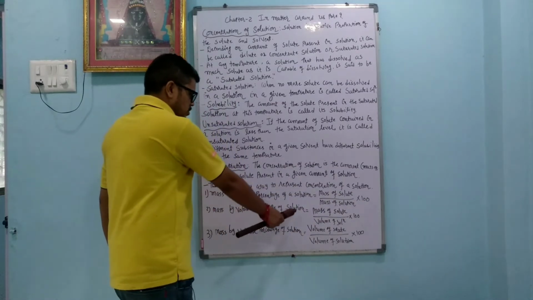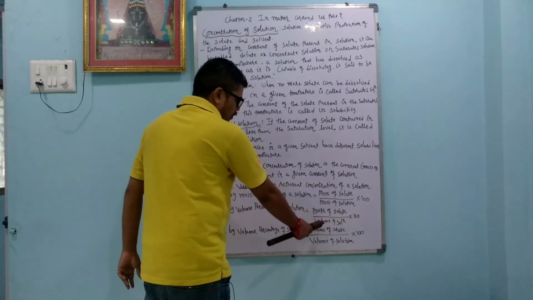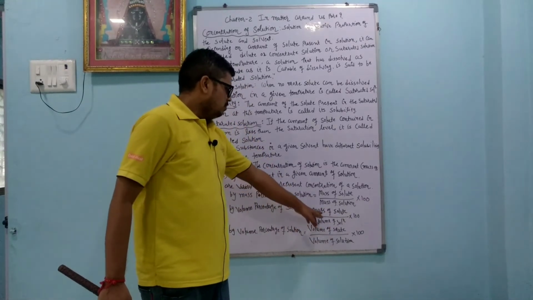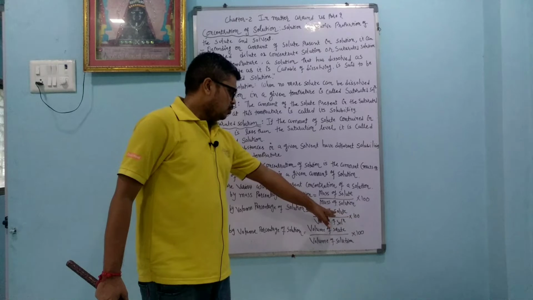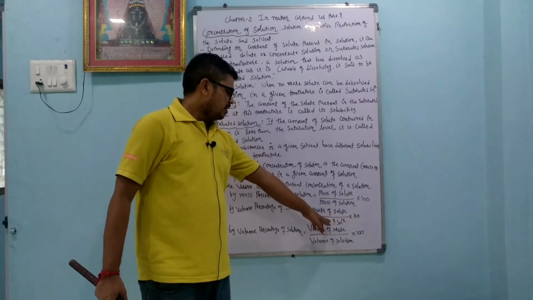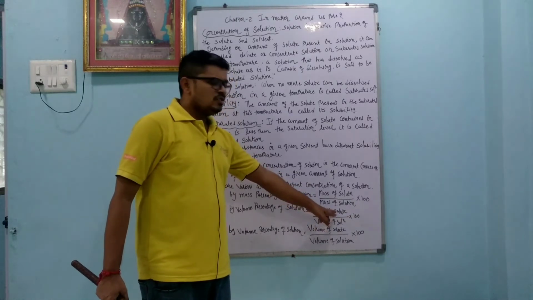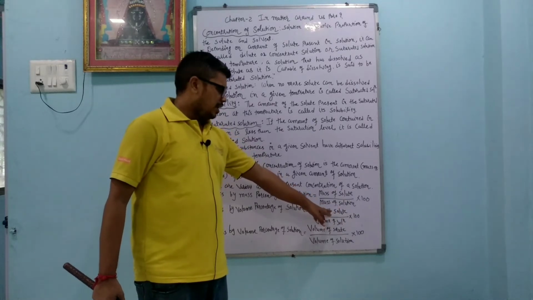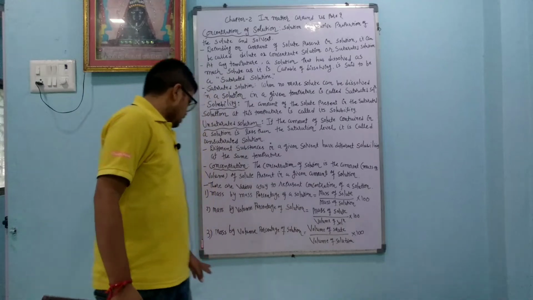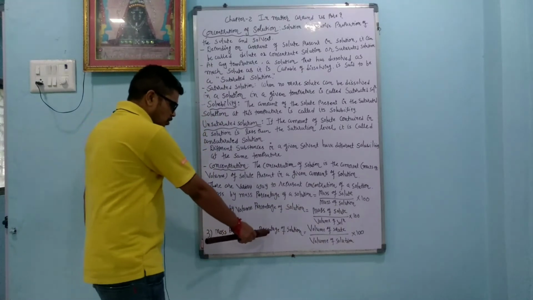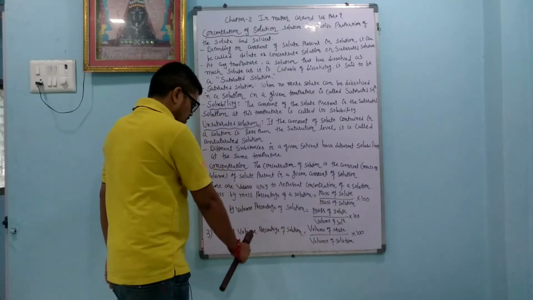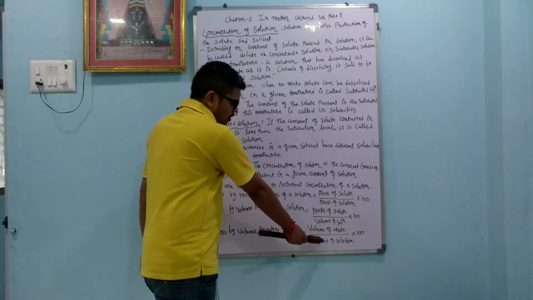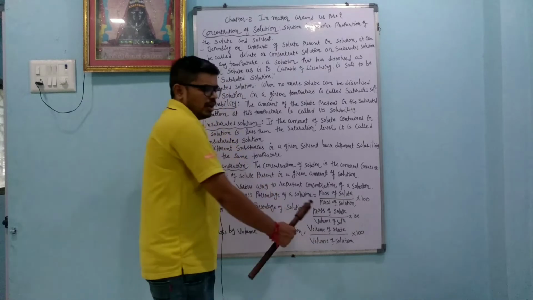Mass by volume percentage solution is the mass of solute divided by the volume of solution, times 100. Here we take the mass of solute. Suppose I take 2 gram of sugar and dissolve it in 98 ml of water, and I make the solution 100 ml, then it is called the percentage weight by volume solution. In the same way, for the volume by volume percentage solution, the solute is also taken in liquid form and the solution is also in liquid form.